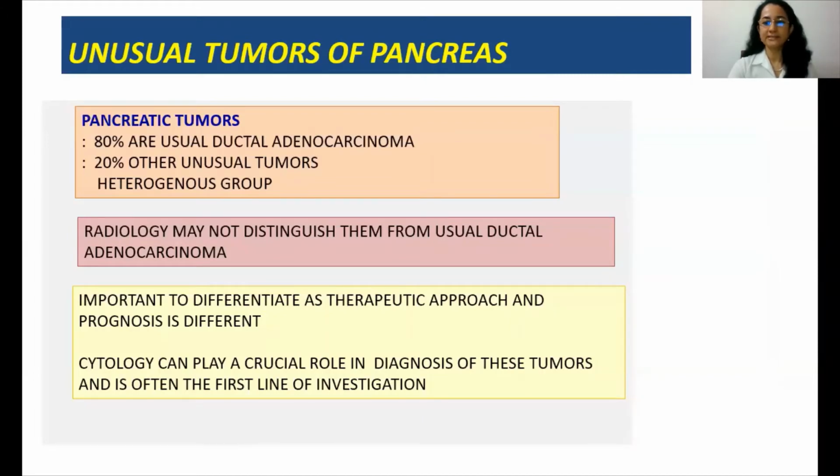80% of pancreatic tumors are usual ductal adenocarcinomas. Only 20% are other unusual tumors. It is a very broad heterogeneous group. Radiology may not distinguish them from the usual ductal adenocarcinomas, and that is a challenge, as it is important to differentiate because the therapeutic approach and prognosis is different for these tumors. Cytology here can play a crucial role in diagnosis and is often the first line of investigation.